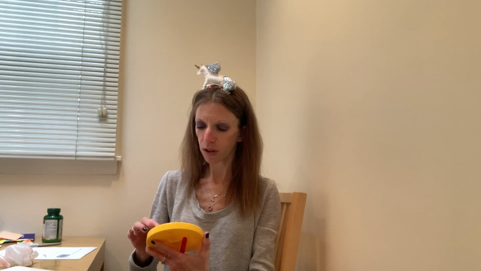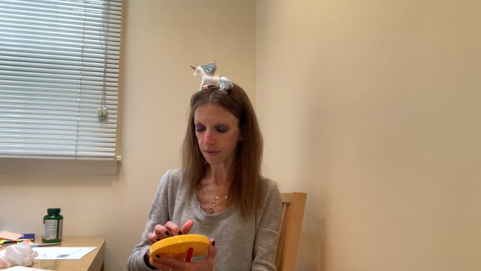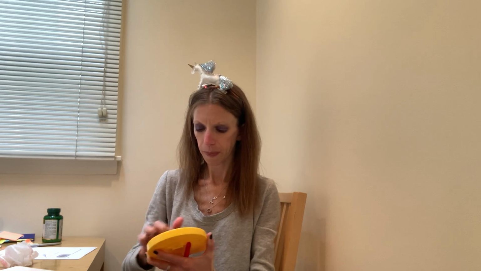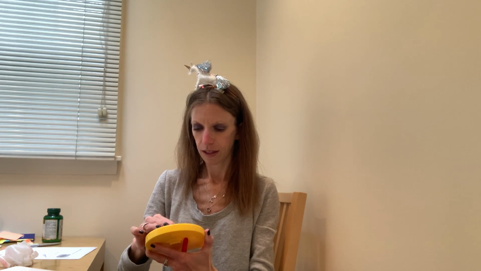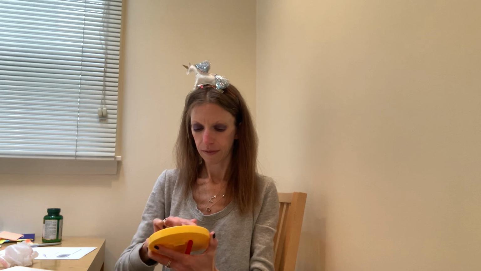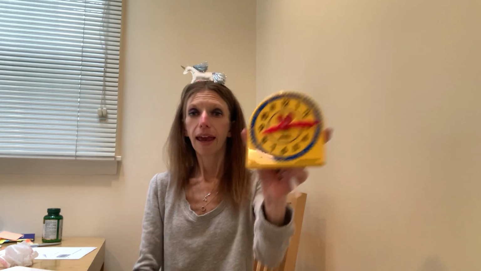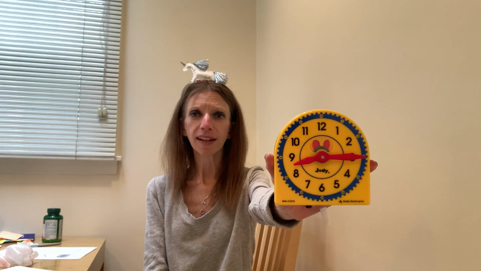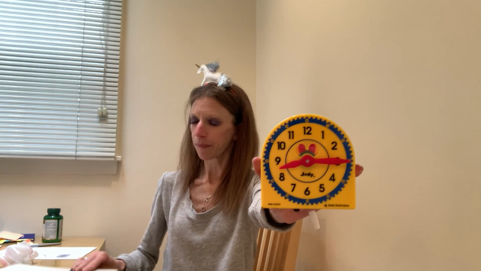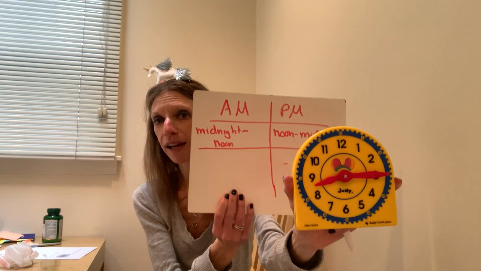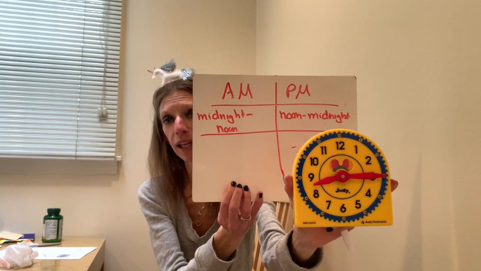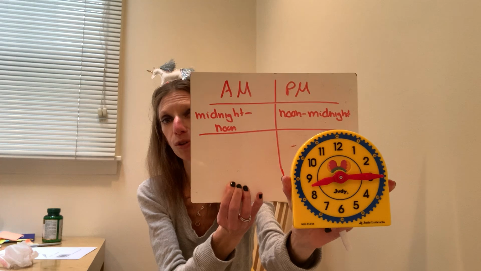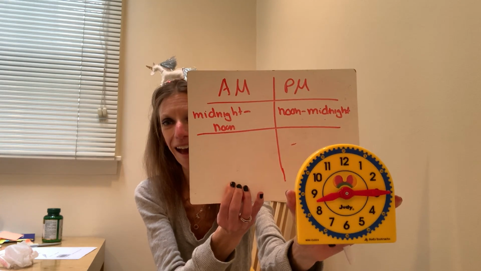Then I'm going to give you a time that says 8:15. Now the school bell rings at 8:15. Is that the AM or the PM? That is the AM because it's the morning. We go to school in the morning, in between midnight and noon, so we call that the AM.